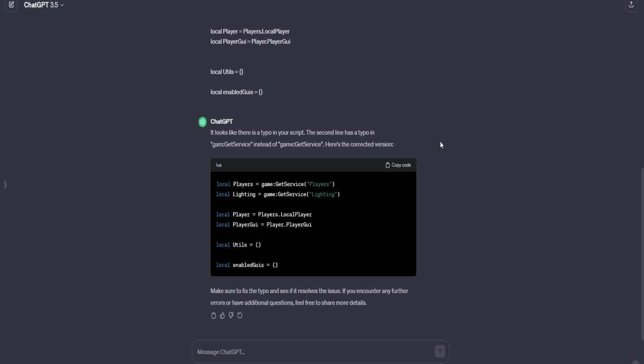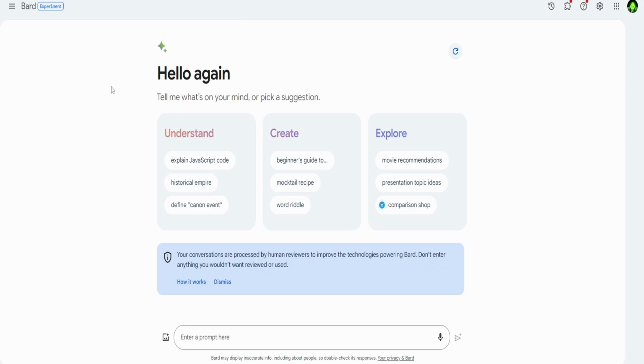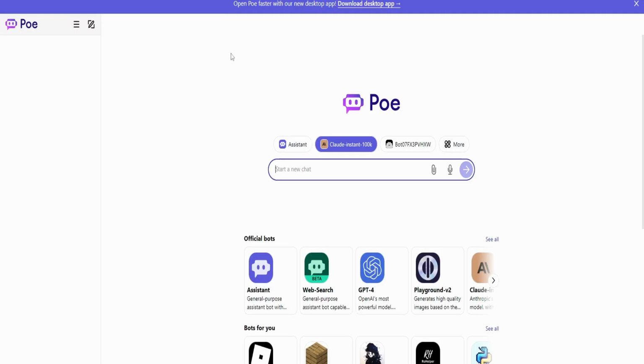And now if that is the case for you, what I would recommend is going to a different AI site. So if ChatGPT isn't working for you, try to do the exact same thing in Bard. If you're getting the same results in Bard, then that may mean that you might want to reflect on your communication with the AI. And if you wanted to, you could give it another shot with another AI